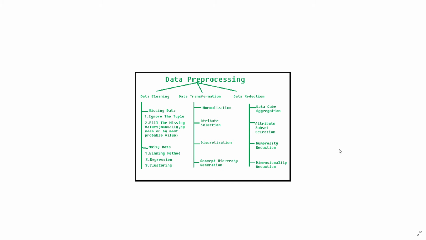The binning method is, suppose I create 100 vada pavs. Out of them, I can say that 10 of them are bad, 40 of them are medium, and 50 of them are good. So I am binning them into 10 bad, 40 medium, and 50 good. So this is binning.